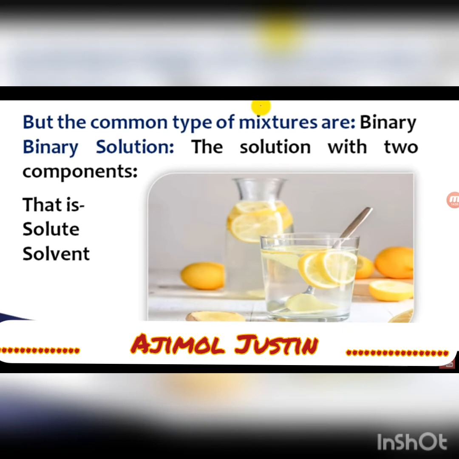So water is the solvent part of the solution. Now I added sugar, so this sugar is the solute. So a solution consists mainly of two parts, that is solute and solvent.